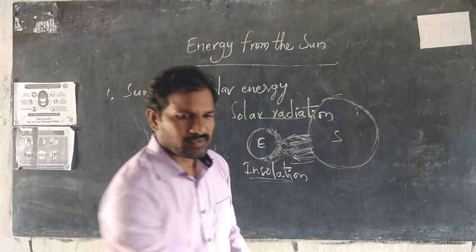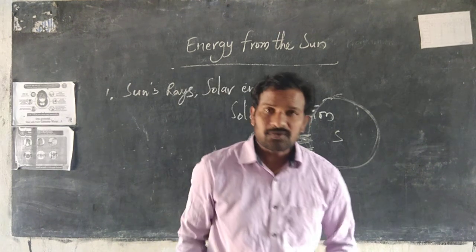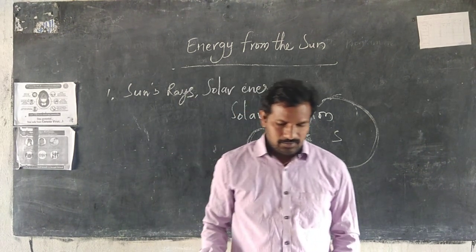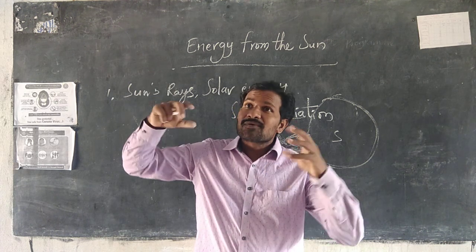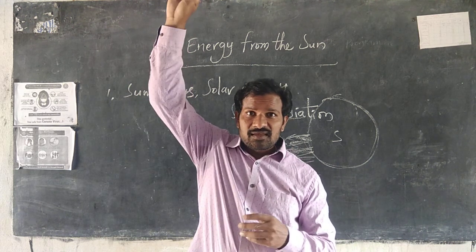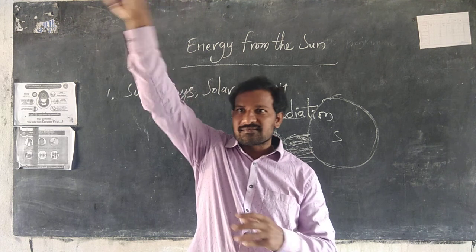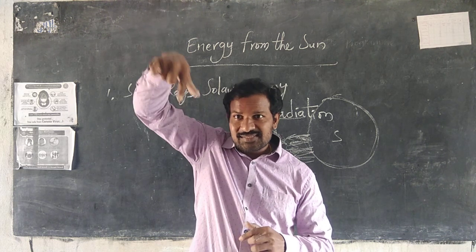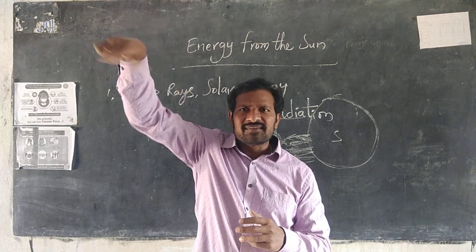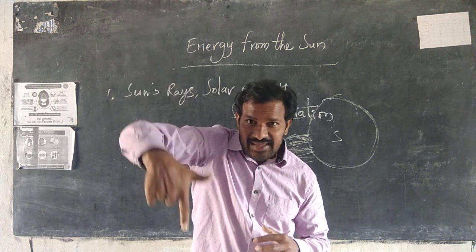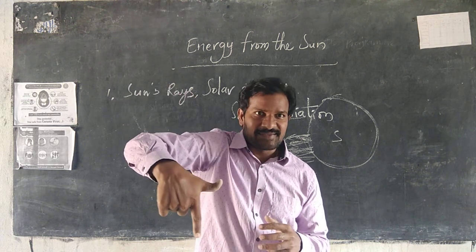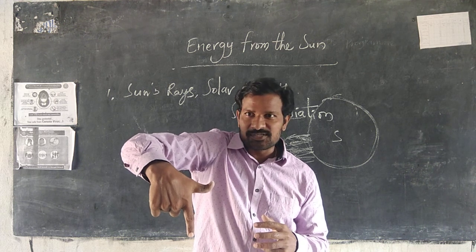I'm going to explain another example. For example, we look at the sun on the top of the earth. The sun always releases energy in the form of heat and light. The sun releases energy continuously, and that is known as solar radiation.